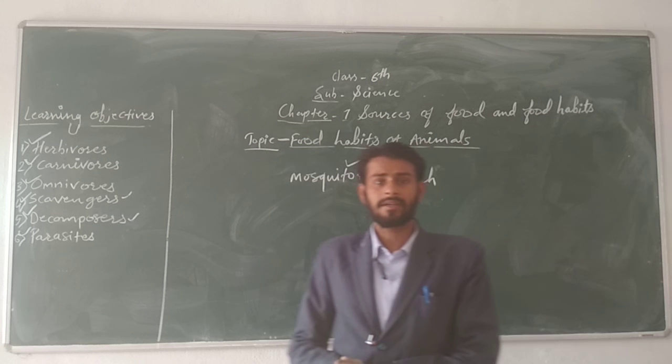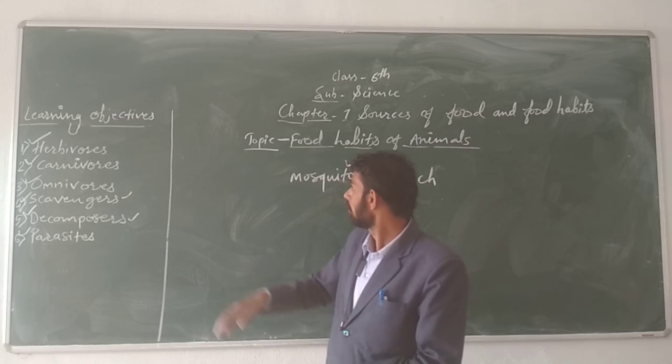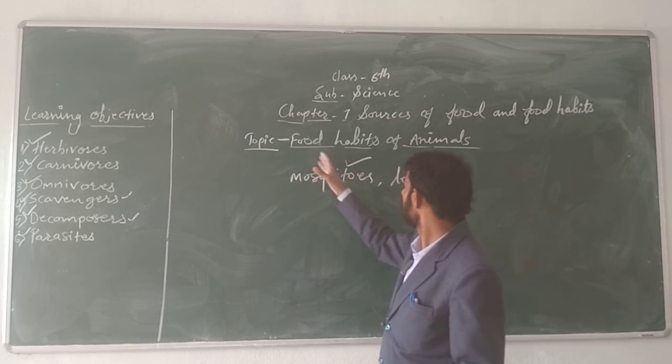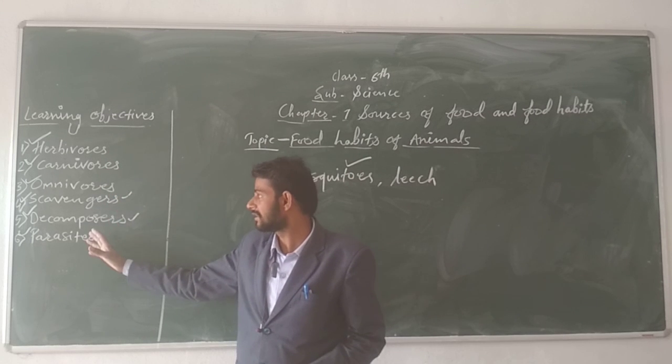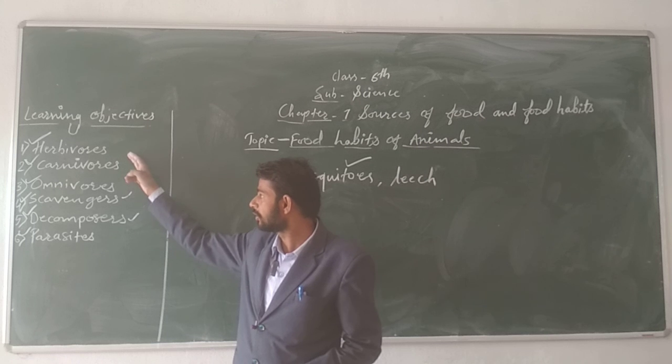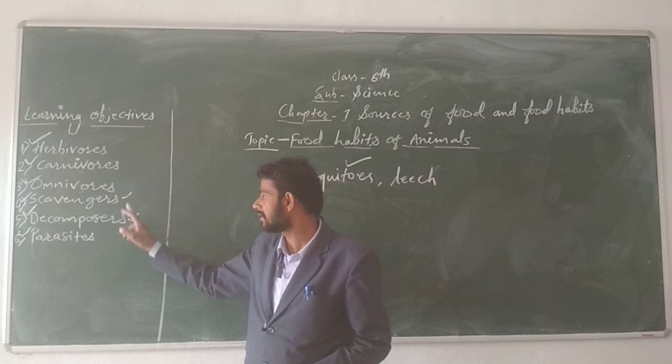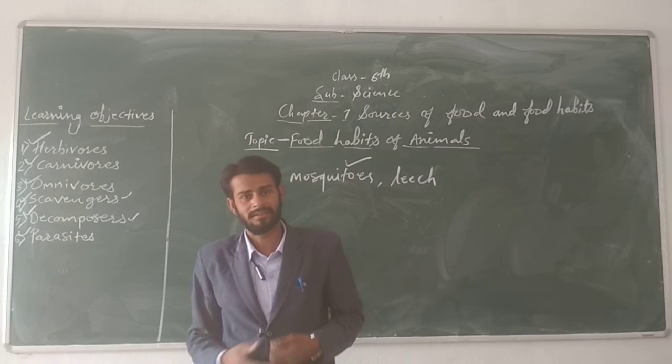So in this way we have studied all about the food habits of animals, and we categorized them into 6 categories: herbivores, carnivores, omnivores, scavengers, decomposers, and parasites. Thank you, students.